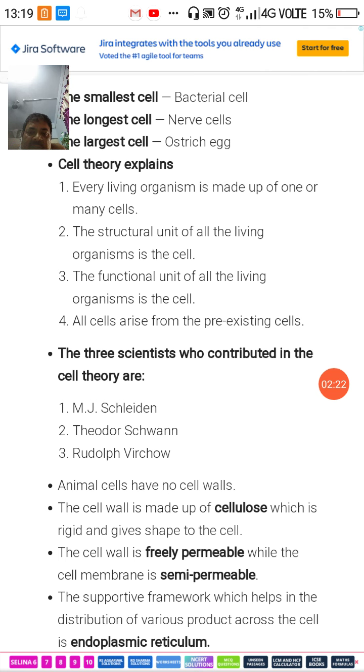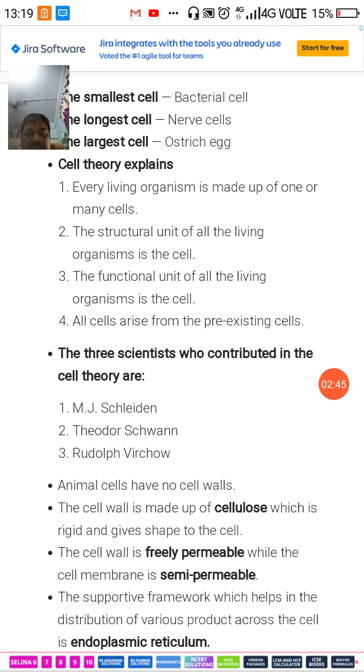Now, the three scientists who gave this cell theory are M.J. Schleiden, Theodor Schwann, and Rudolf Virchow. These are the three scientists. Okay, they are the three scientists who have given this cell theory.